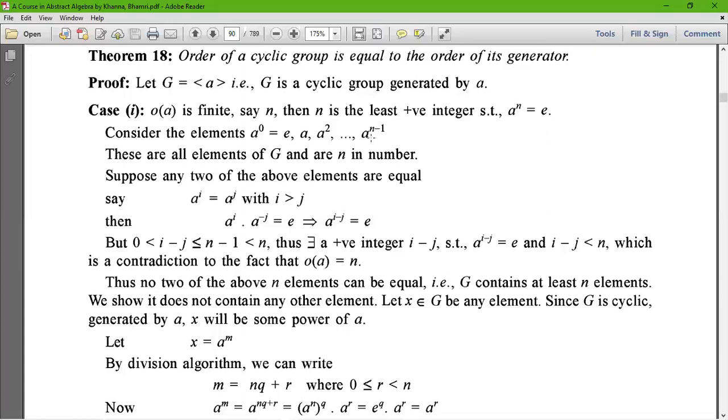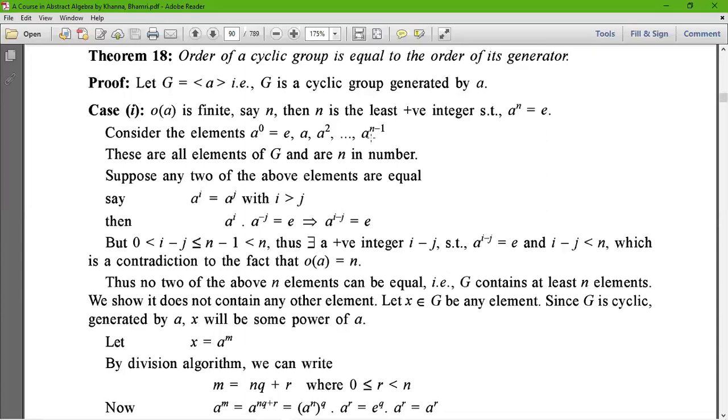Thus, there exists a positive integer i minus j such that a to the power i minus j equals e, and i minus j is less than n, which is a contradiction to the fact that the order of a equals n.